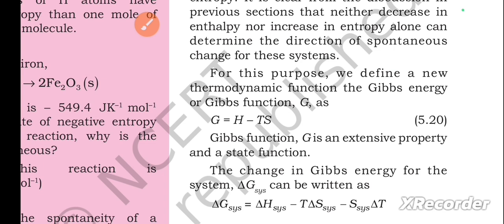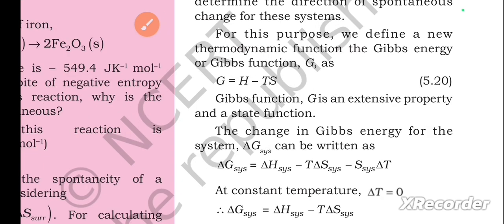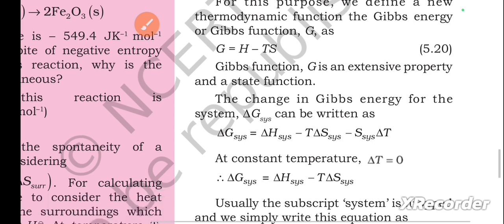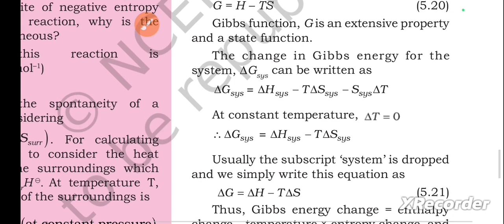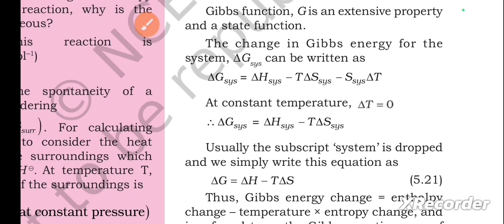For this purpose, we define a new thermodynamic function, the Gibbs energy or Gibbs function G, as G equals H minus TS. Gibbs function G is an extensive property and a state function. The change in Gibbs energy for the system can be written as, so this is the one, you can check it please. At constant temperature, delta T equals 0, this is the equation. Usually the subscript system is dropped and we simply write this equation as delta G equals delta H minus T delta S. This is equation 5.21.